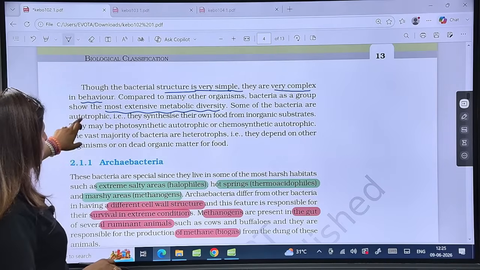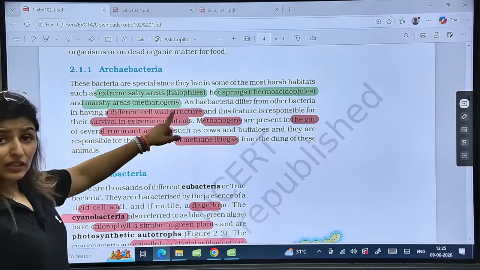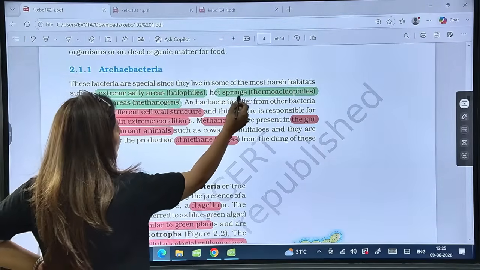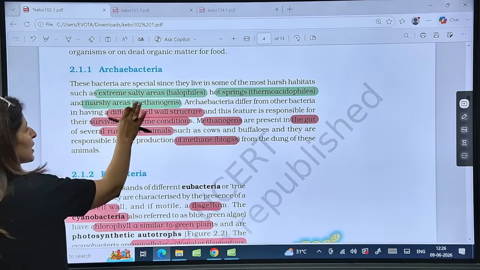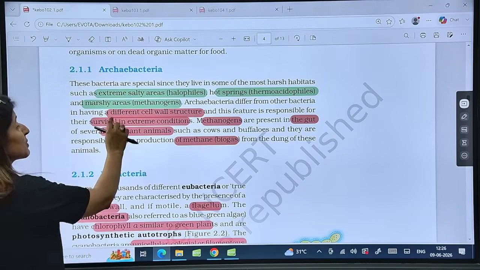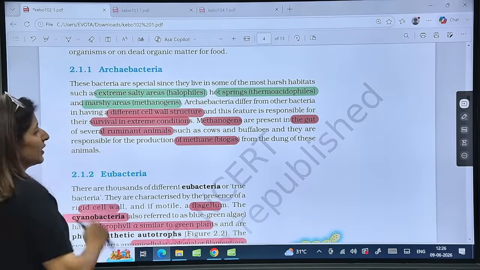Is that clear? Now, talking about archaebacteria. Archaebacteria are found in extreme conditions, for example extremely salty areas, halophiles; hot springs, thermoacidophiles; marshy areas, methanogens. Why are they able to survive these extreme conditions? Because of their different cell wall structure, right? It is responsible for their survival.